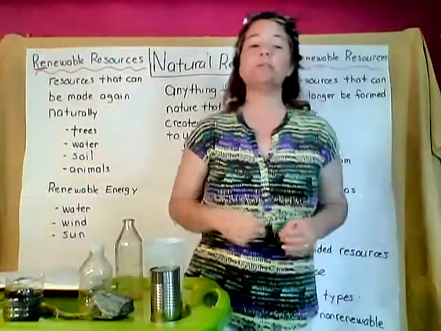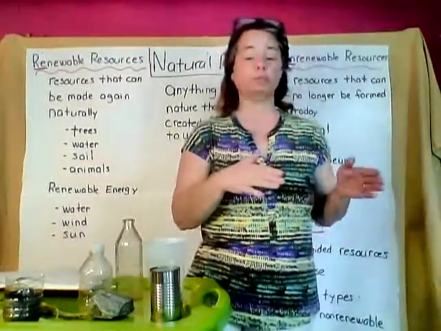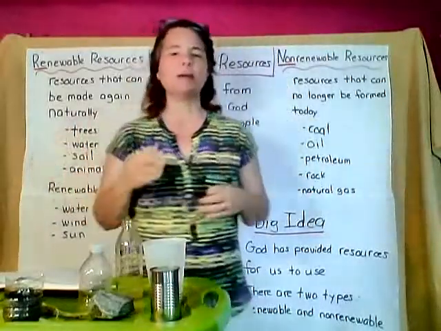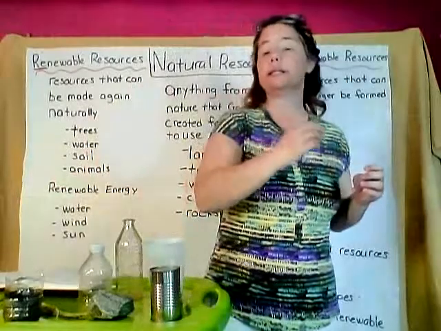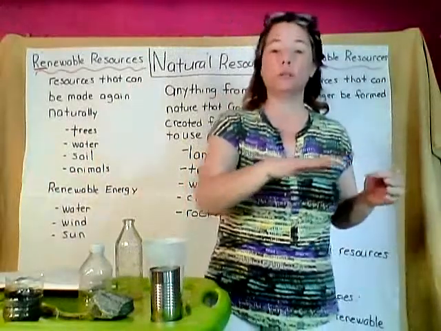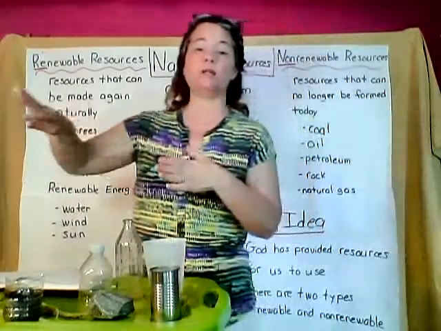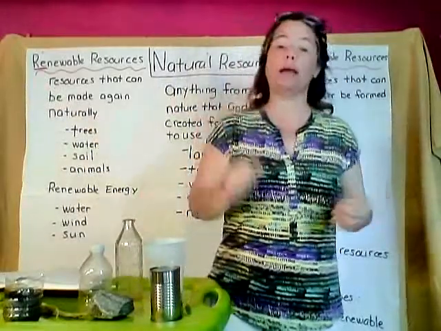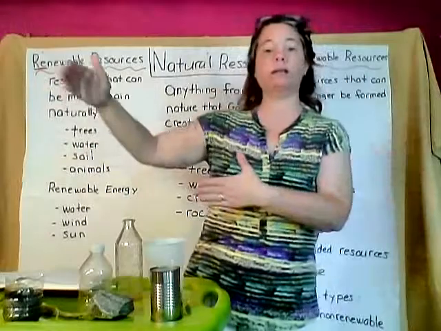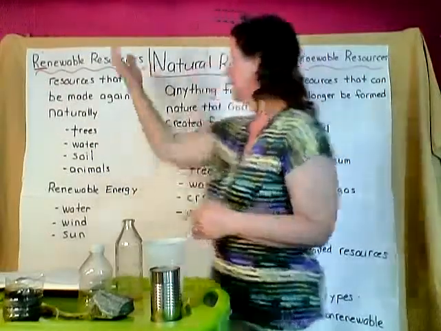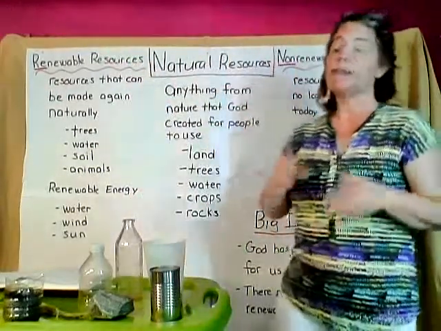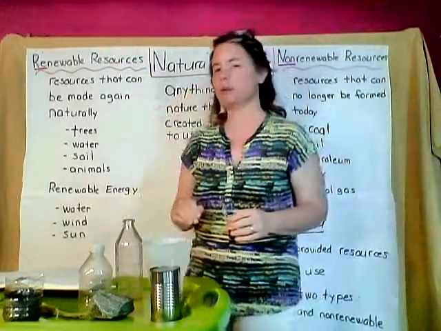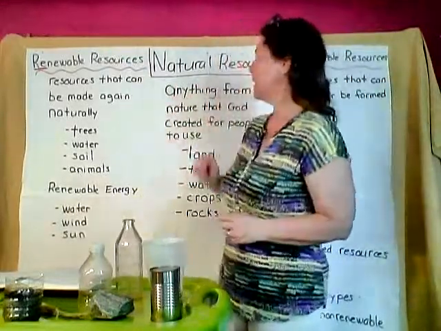So this session, we're going to change gears a little bit and talk about something else. Remember, we said that Thomas Jefferson wanted to move west. He wanted to expand out to the west. What we're going to talk about today was one of the reasons why he wanted to expand out to the west. And that reason is natural resources. This is just one of the reasons. There's many, many reasons why they wanted to go west. We're just going to talk about one of them today, and that's going to be natural resources.